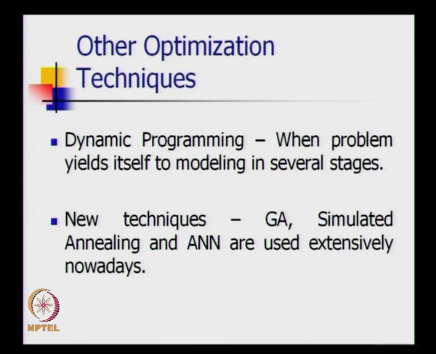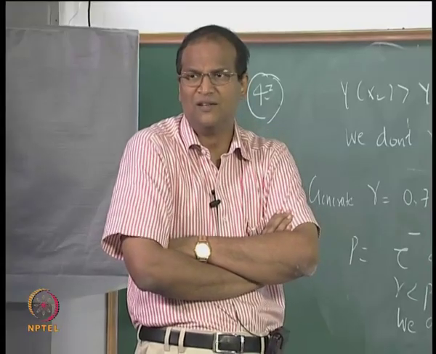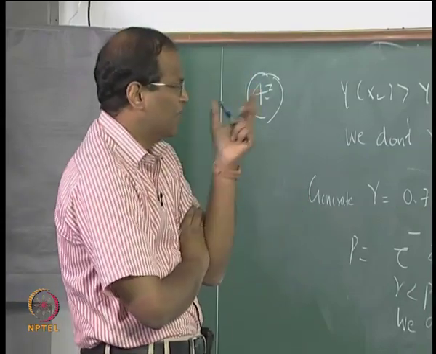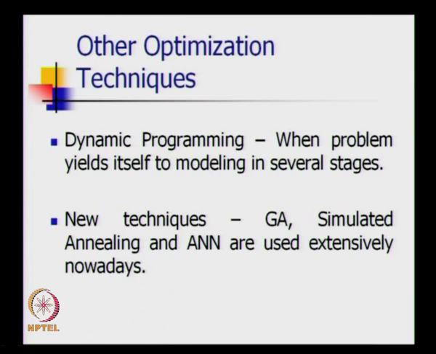Dynamic programming: when a whole problem can be subdivided into stages, then you try to optimize with respect to each and every stage and proceed from your starting point to the destination. Several new non-traditional or non-classical optimization techniques like genetic algorithm, simulated annealing, and also neural network can be used for optimization. That means you train a neural network and exhaustively search. You trivialize the problem to a certain extent, but sometimes very complex problems cannot be handled this way. At least 2 of these techniques we have seen in this course, right.